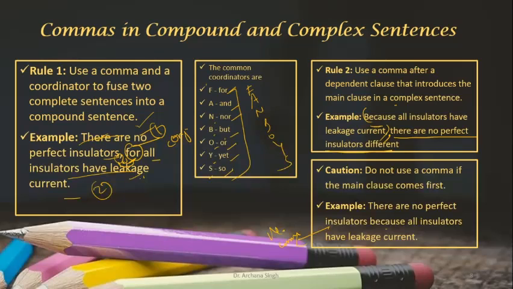Because all insulators have leakage current, comma, there are no perfect insulators. Different: there are no perfect insulators because all insulators have leakage current. Now the dependent clause is coming after the main clause, so here we don't put any comma.